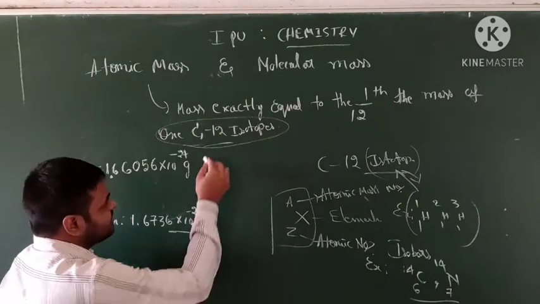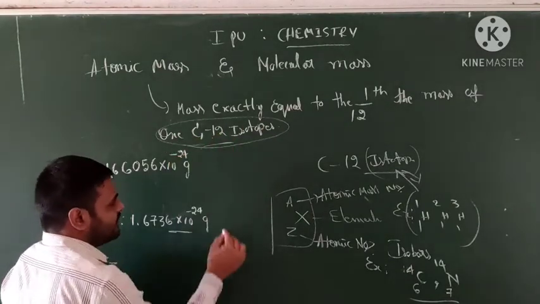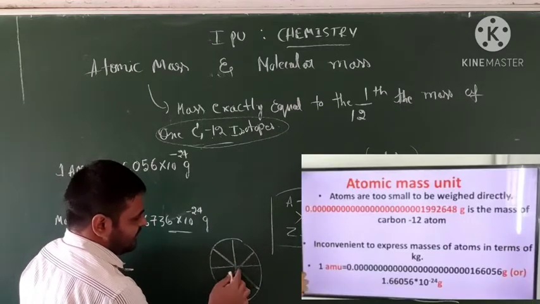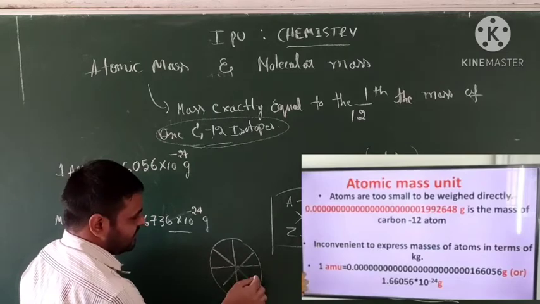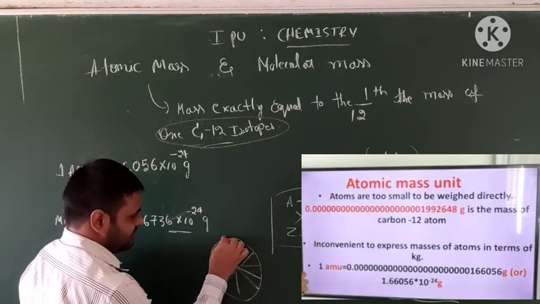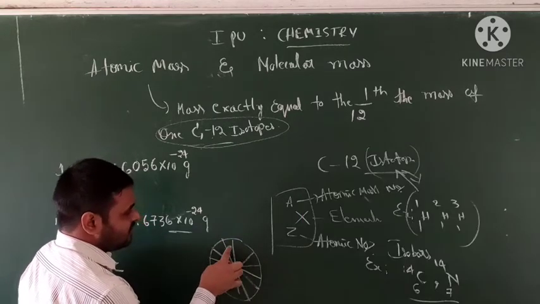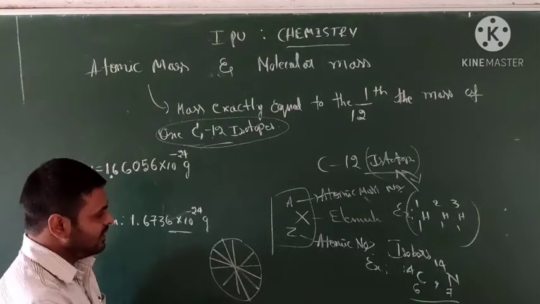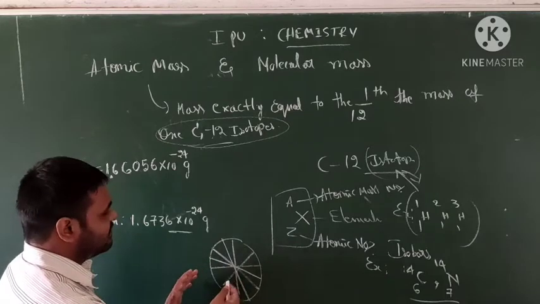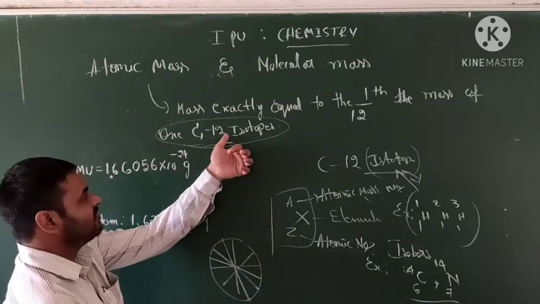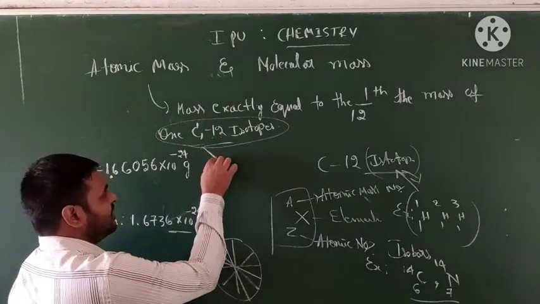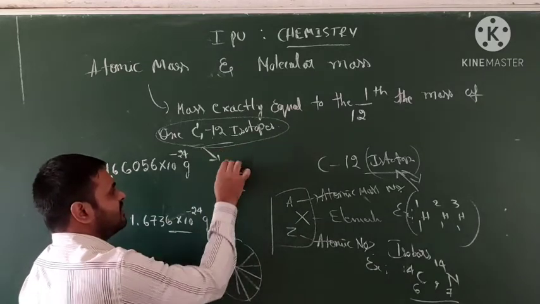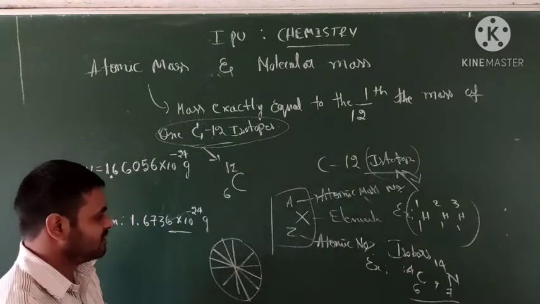Carbon has 12 as its atomic mass value, and the carbon atomic number is 6.